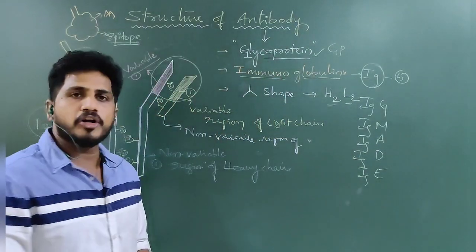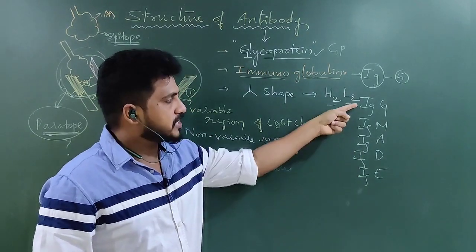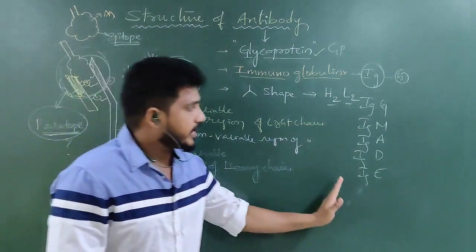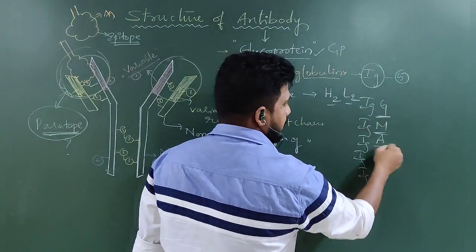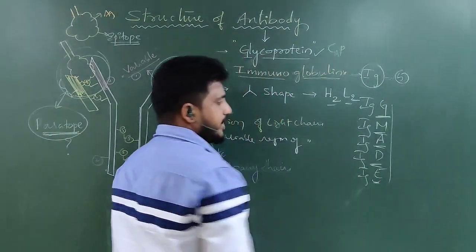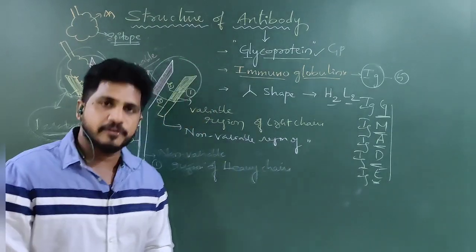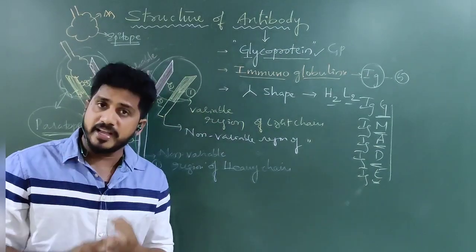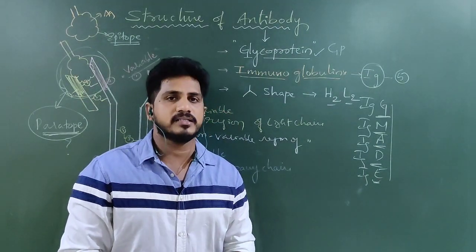Simply, according to alphabetical order it would be A, D, E, G, M. But here you can easily understand GMADE, that's why I gave the sequence G, M, A, D, E. GMADE is a very key word, so we can easily remember that. What are the types of antibodies? Antibody G, antibody M, antibody A, antibody D and antibody E. Let us see their structure and their occurrence.